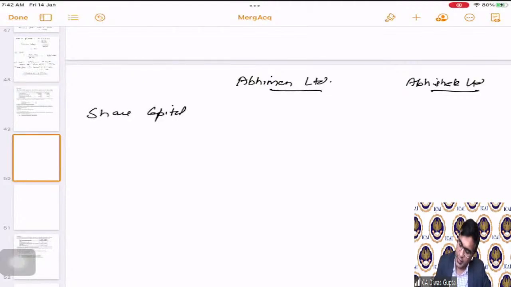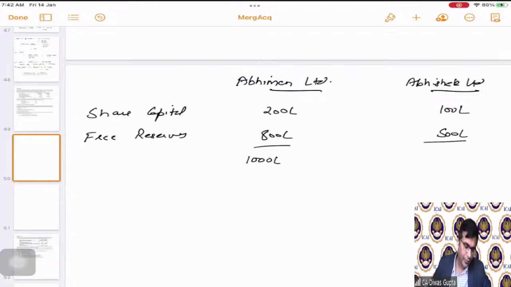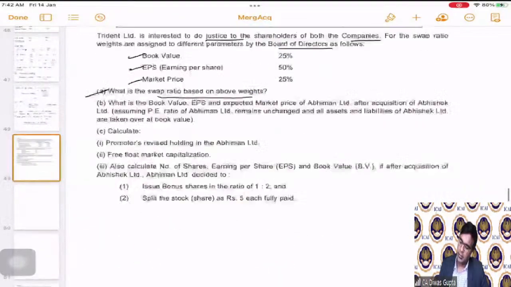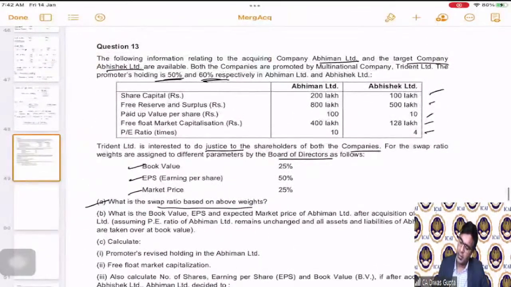Share capital is given as how much? 200 lakhs and 100 lakhs. Free reserves are given as 800 lakhs and 500 lakhs. So the total comes as 1000 lakhs and 600 lakhs. 1000 and 600, correct?